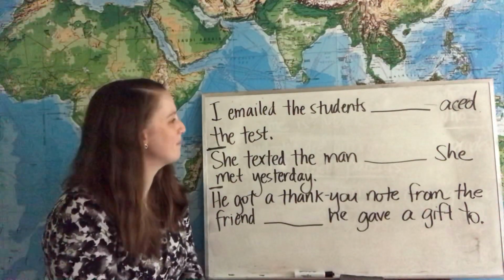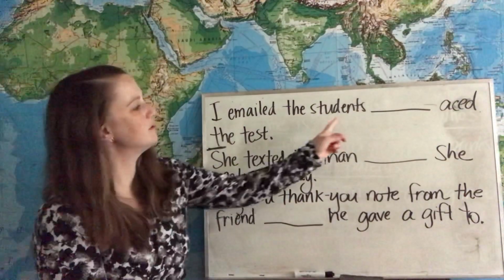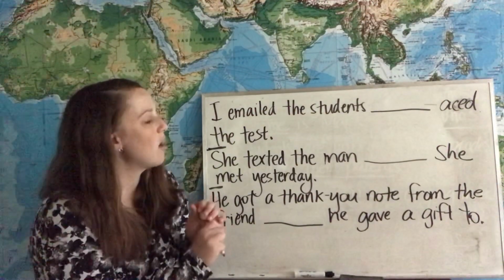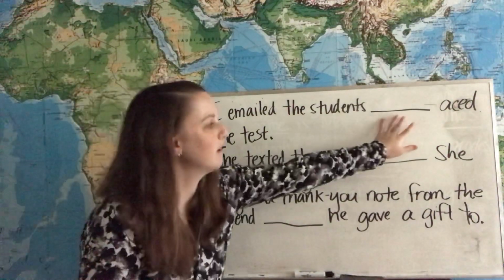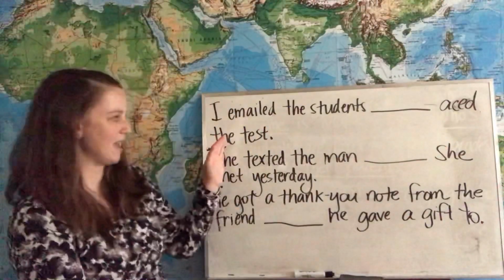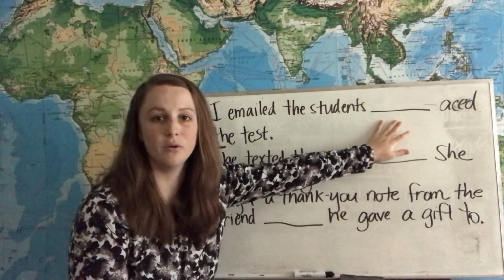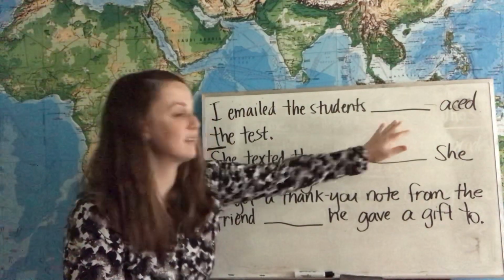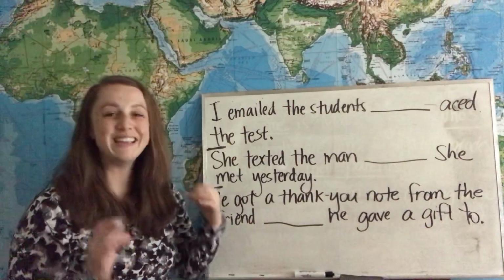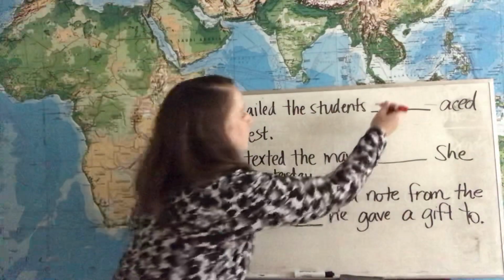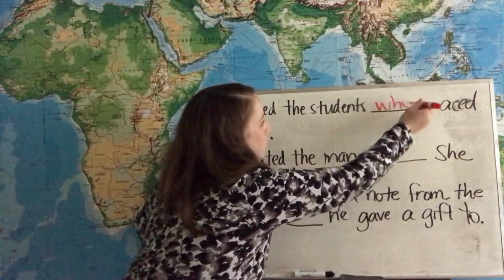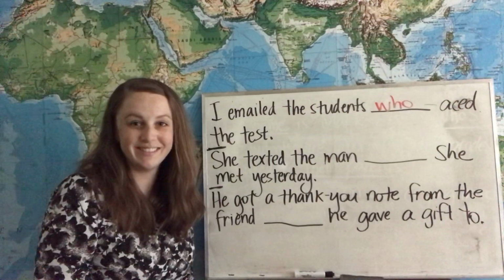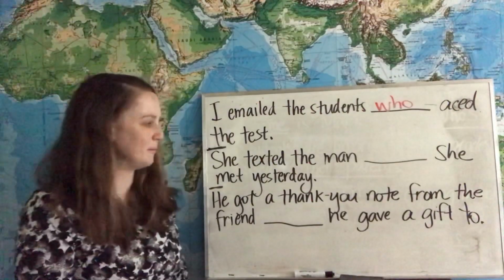So here's our first example sentence. I emailed the students blank aced the test. Now our adjective clause here is relative pronoun, aced the test, and we're going to choose who or whom. In this case, the relative pronoun is the subject of the adjective clause, so we need to use who. I emailed the students who aced the test.